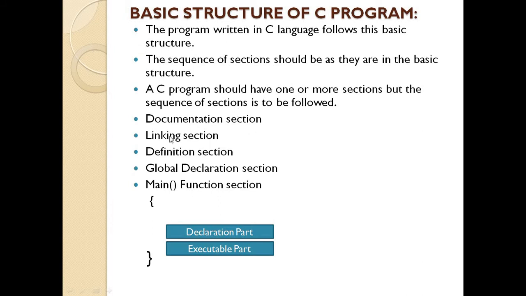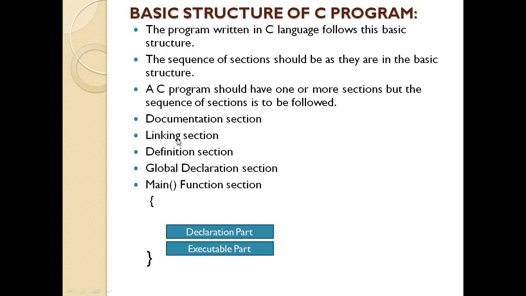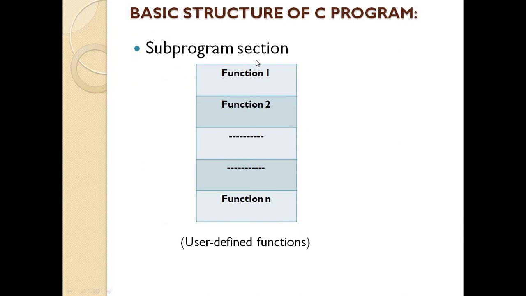In that, the documentation section, definition section and global section are not mandatory, these are optional parts, but the linking section, main function and subprogram are the mandatory parts. Which part is required? The linking section, main function section and subprogram section.